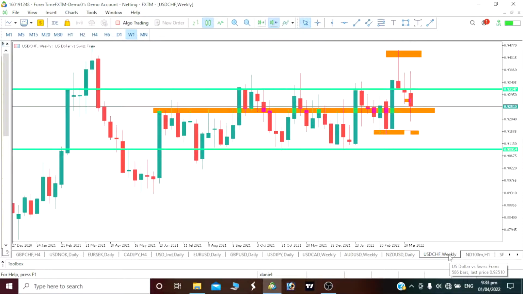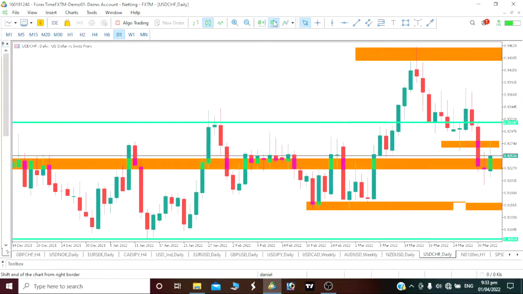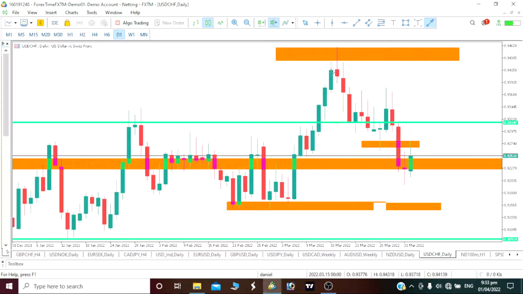Now on our USD Swiss franc, I want to continue seeing a continued short move. As you can see, our price is actually bearish now, right? Price comes to test this area here. Now we have that massive push down. You see that now our price has already come up to touch this area here. Now we should be looking for a massive push down to this area here that I've just marked. That is why I said that our USD Swiss franc, I'm going bearish.